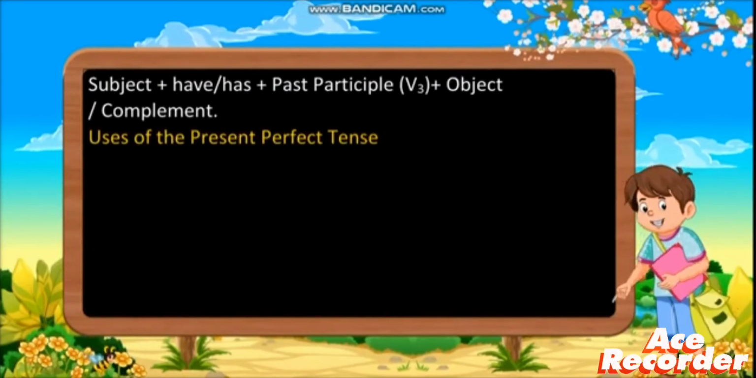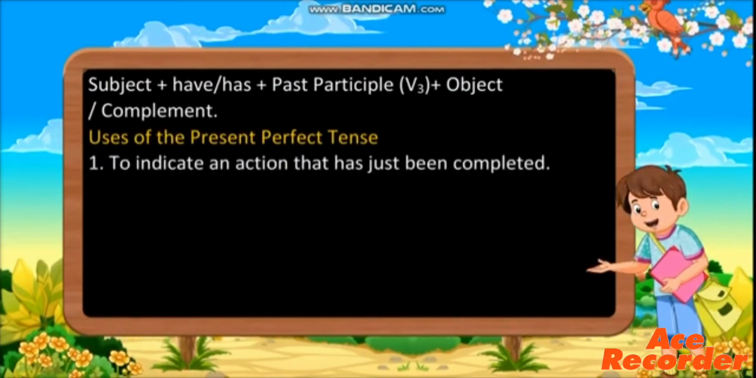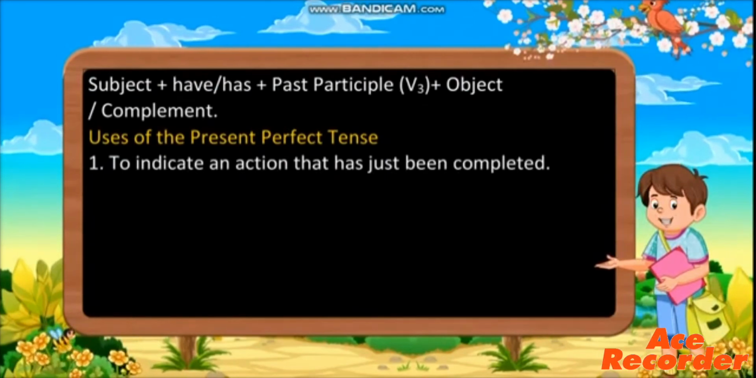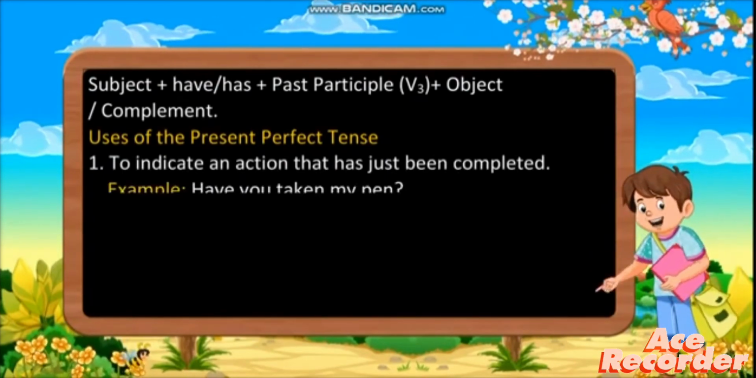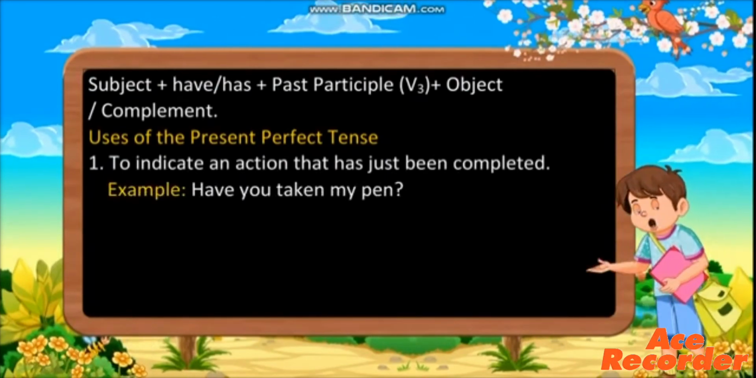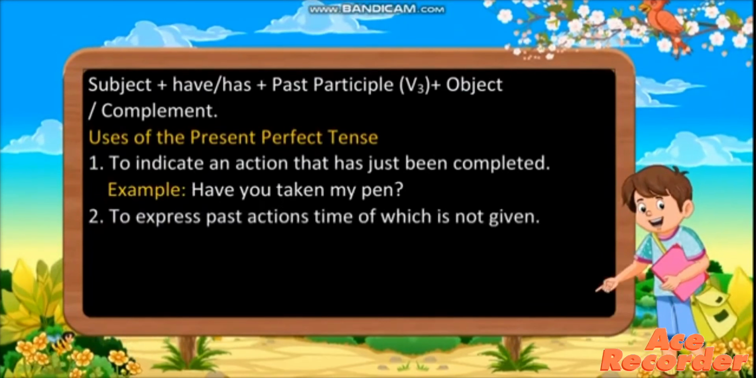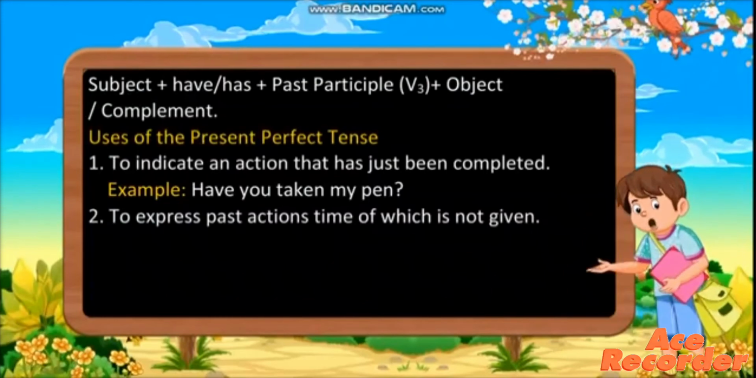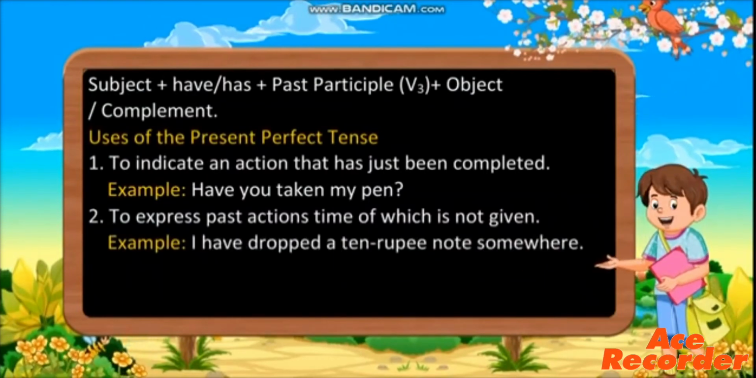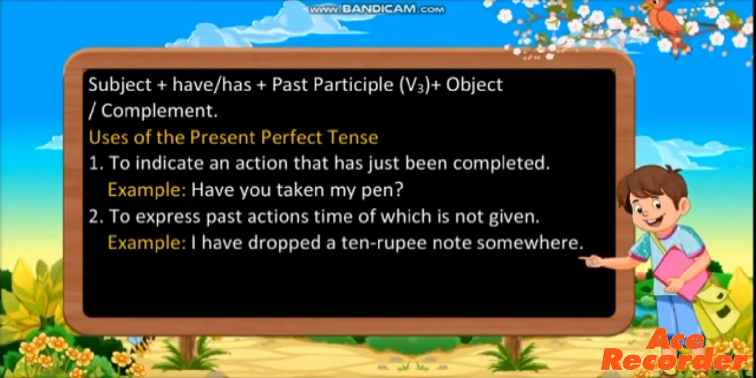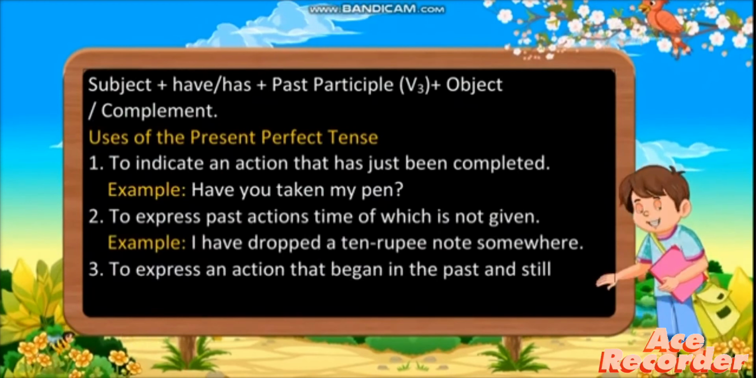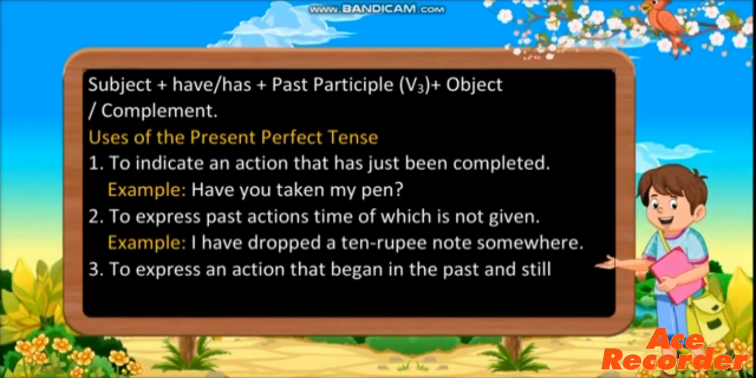Use of the present perfect tense. Where do we use it? To indicate an action that has just been completed, an action which is finished. Have you taken my pen? To express past actions, the time of which is not given. For example, I have dropped a 10 rupee note somewhere, but I don't know the time when the action took place. Number 3, to express an action that began in the past and still continues.